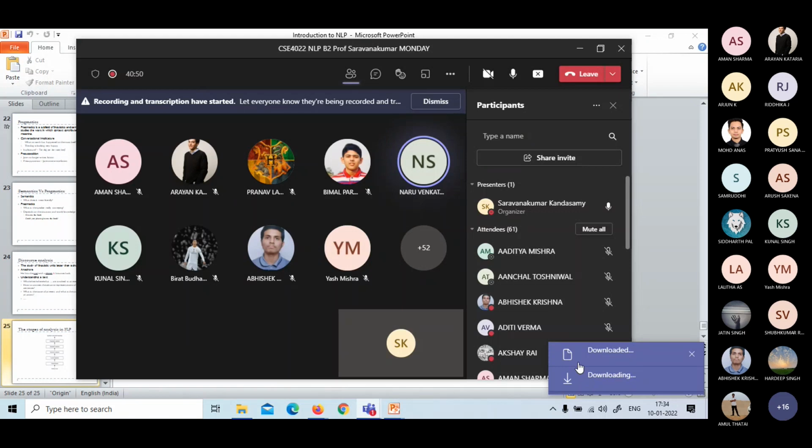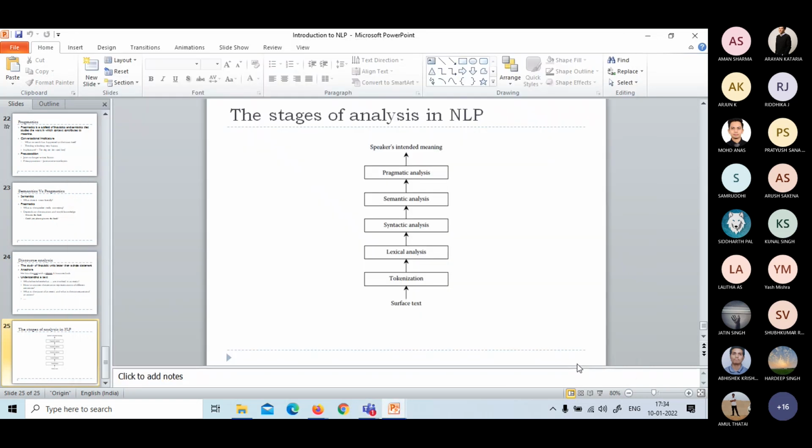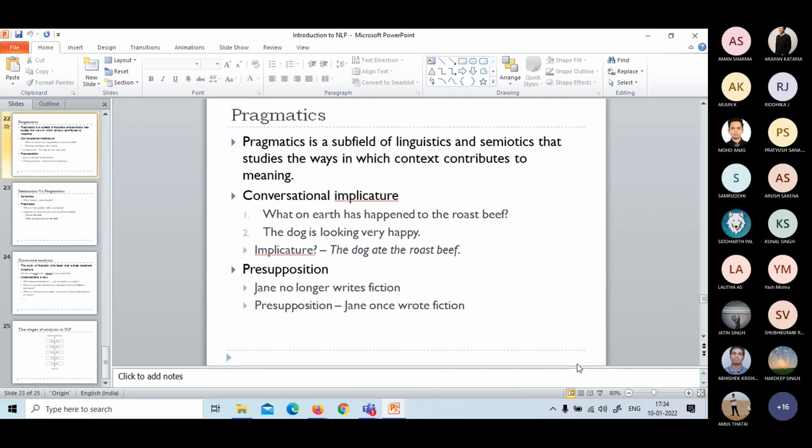Yes, sir. Could you explain conversational implicature in pragmatics? Can you explain that example of the roast beef? Conversational implicature: I say something, it's part of the conversation, but the literal meaning is not really conveyed, not really uttered.